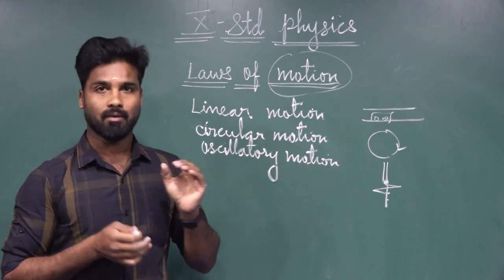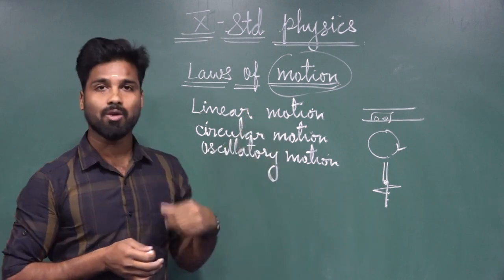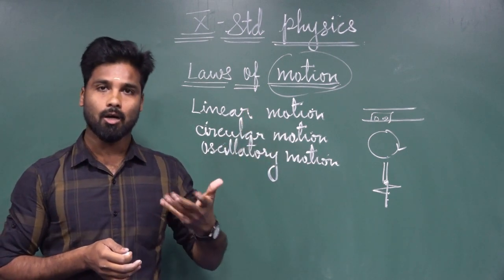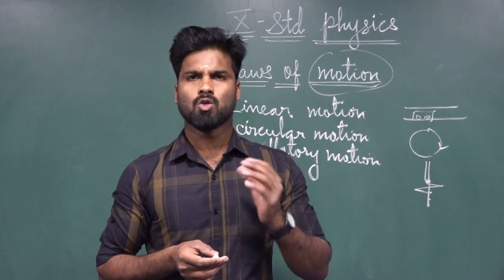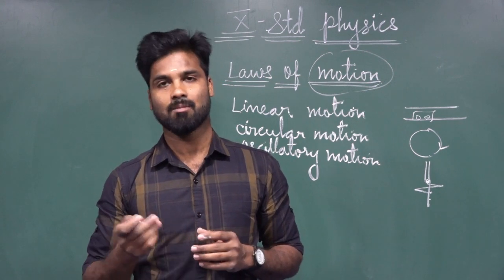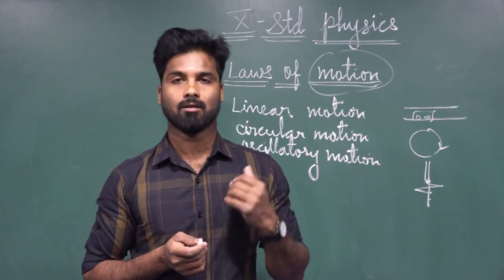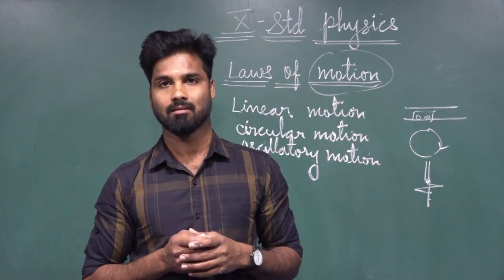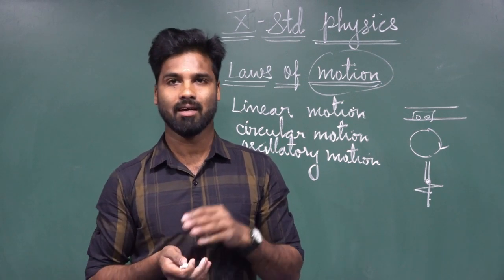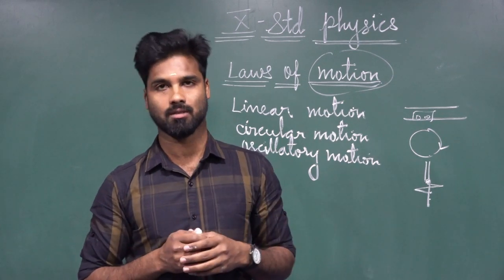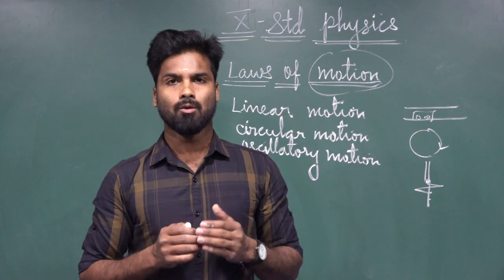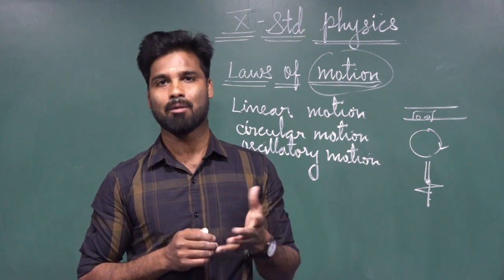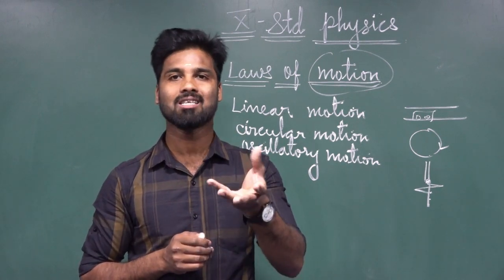So these are the motions we have discussed in our lower classes. So far we have discussed displacement, velocity, acceleration, and some other topics in motion. Now we are going to discuss elaborately the cause of motion.